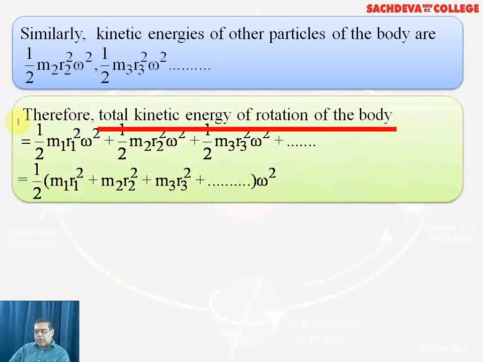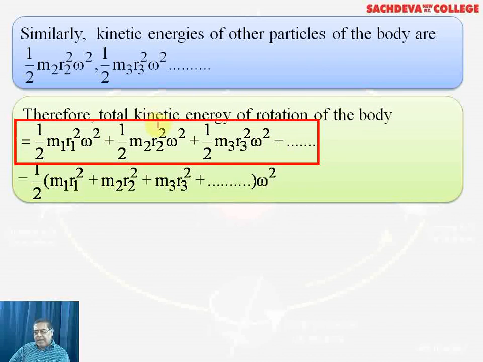Now, therefore, total kinetic energy of rotation of the body. Total means we will take half m1 r1 square omega square, adding to it half m2 r2 square omega square plus half m3 r3 square omega square.